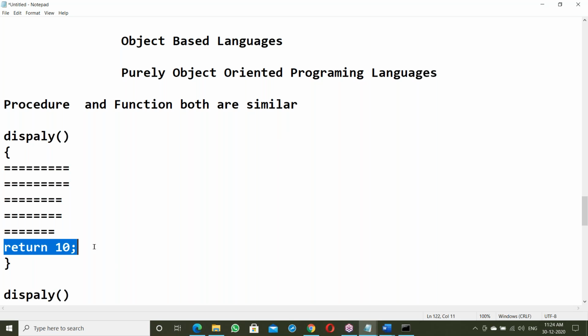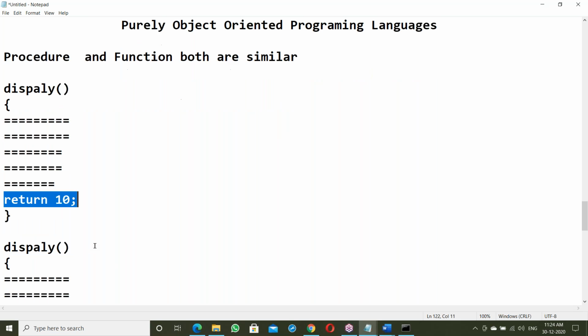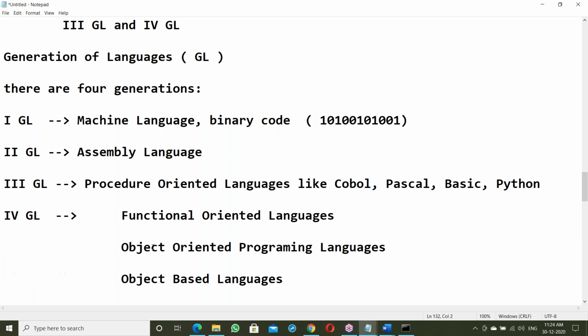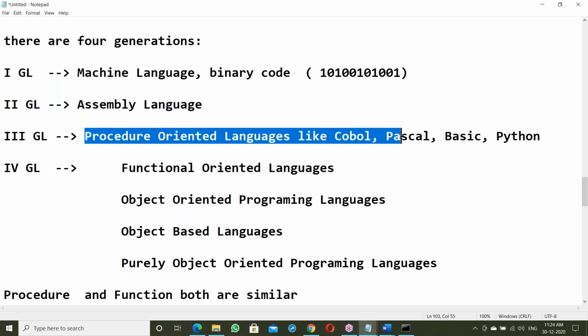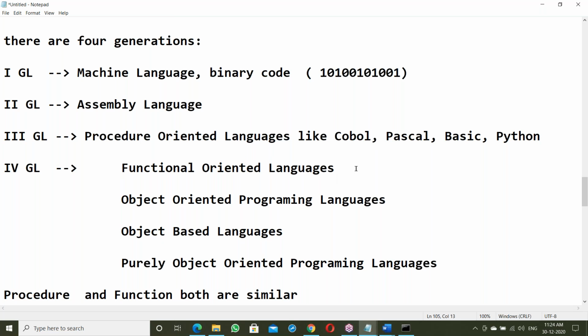Will return a value. Return value means function. Without a return value, procedure. Okay, fine. See, third generation, all are procedure-oriented languages. In fourth generation, functional-oriented language. Why is it called functional-oriented here?